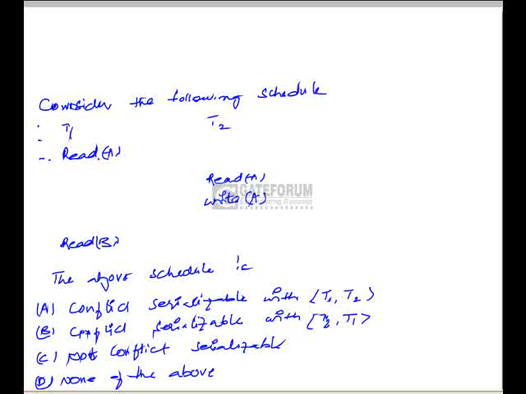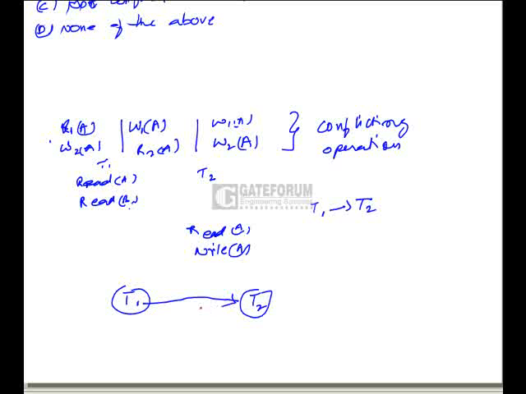So the order of these operations should not be changed in the equivalent serial schedule. So there will be an edge from T1 to T2. This is the only set of conflicting operations, and this is the only edge in the precedence graph.